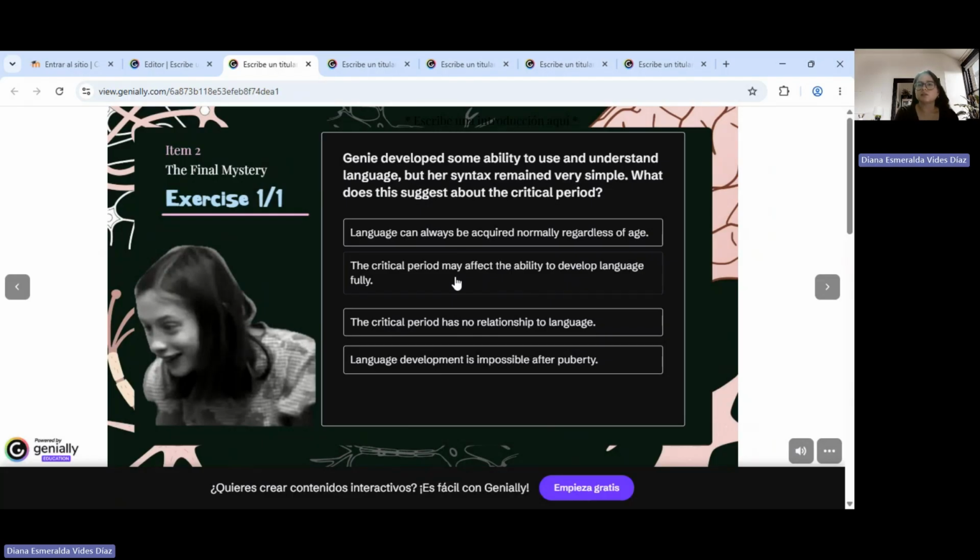Why? Because it's true that she started to develop some ability to understand language, but it was difficult for her to speak complete sentences. It says that her way to communicate was very simple. So it's not true that you can acquire language normally regardless of age, but it's not impossible, only in a very simple way. And it's also not true that the critical period has no relationship to language, since we can see that it did with her. And it's not true that language development is impossible after puberty, because she was 13 years old at that time, so she was passing the age of puberty and she was an adolescent, but she did it even though it was very simple.